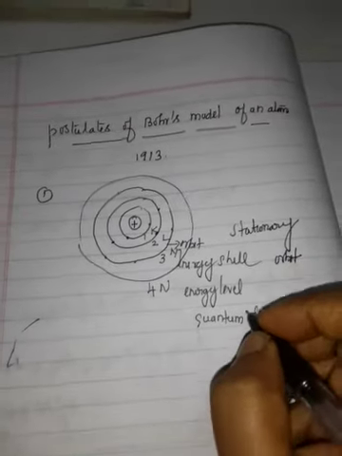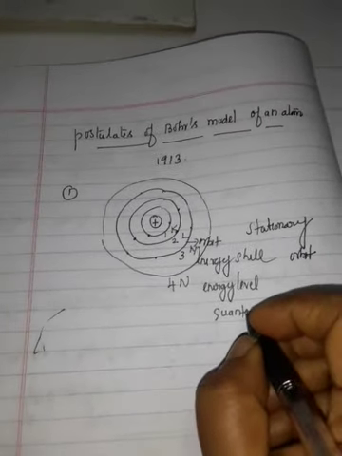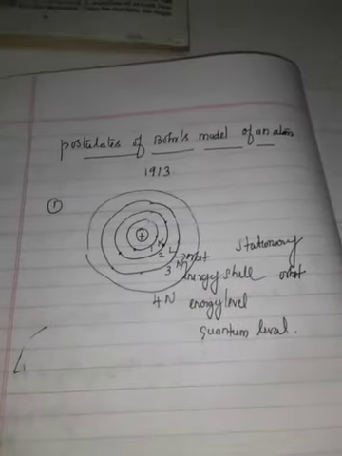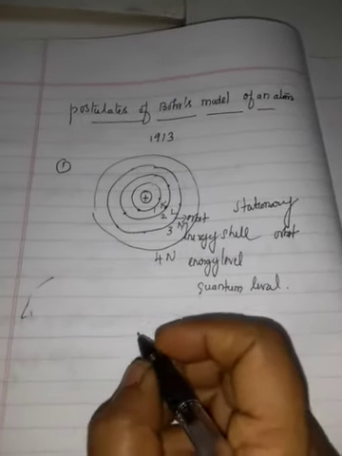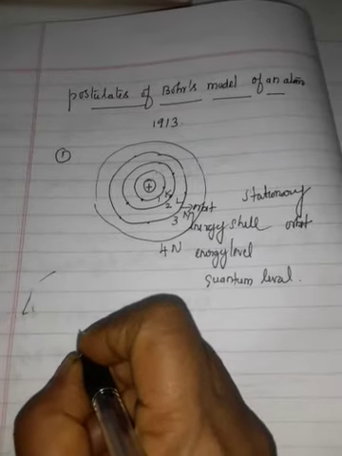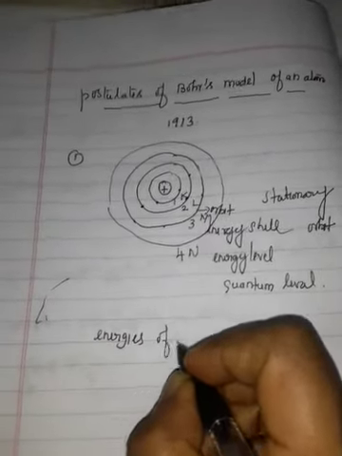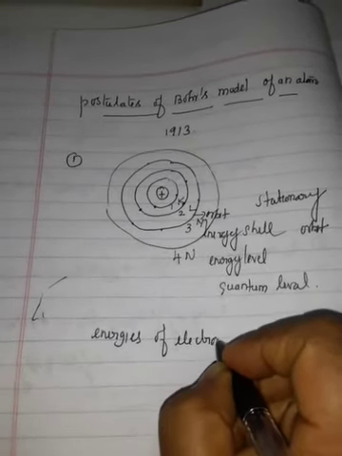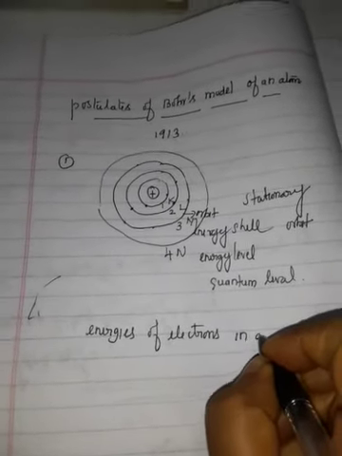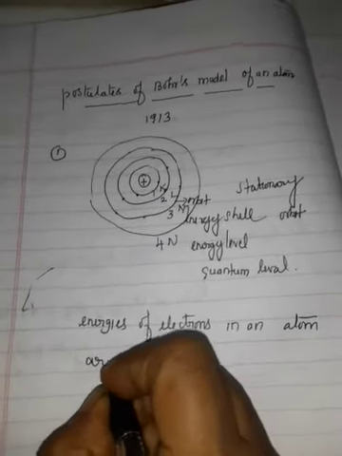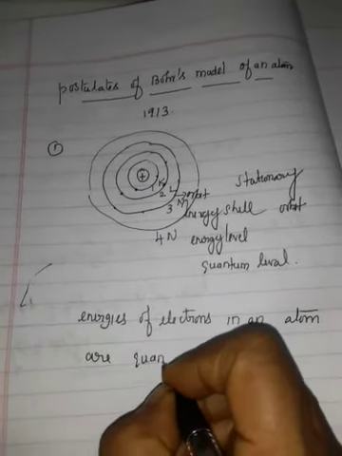Stationary orbit. So shortly, as a conclusion of what I told now, we can say energies of electrons in an atom are quantized.